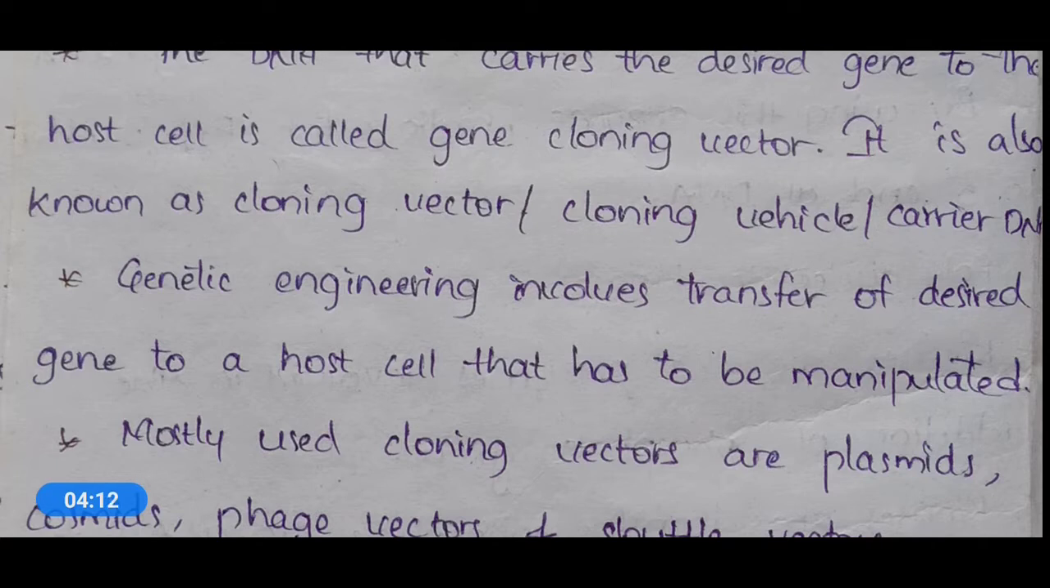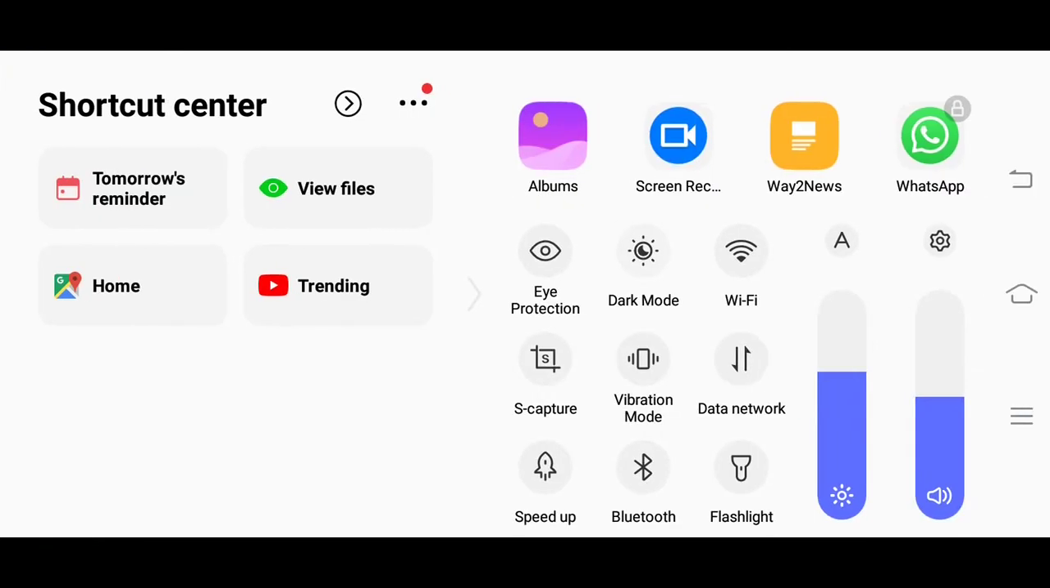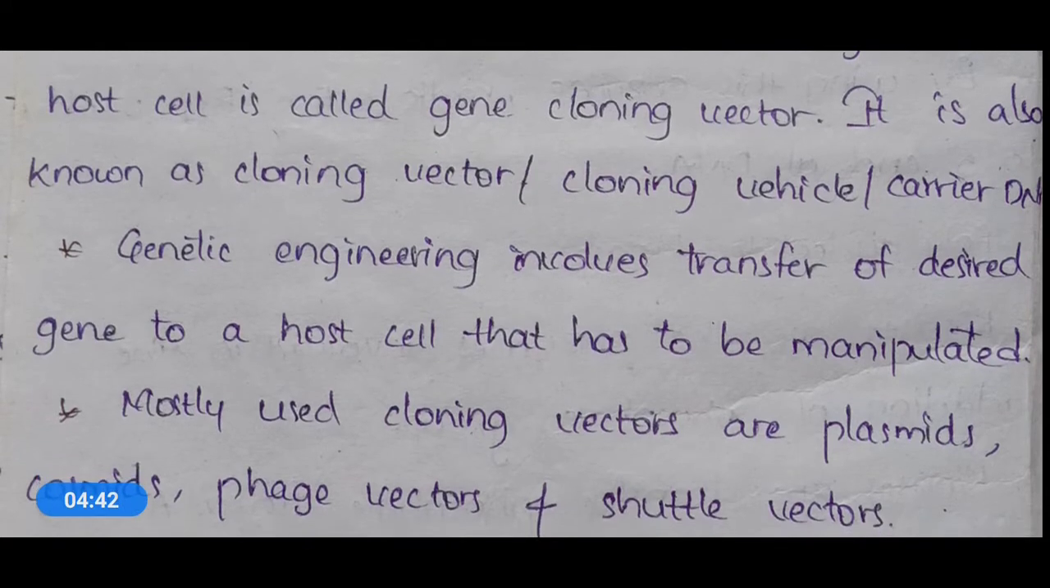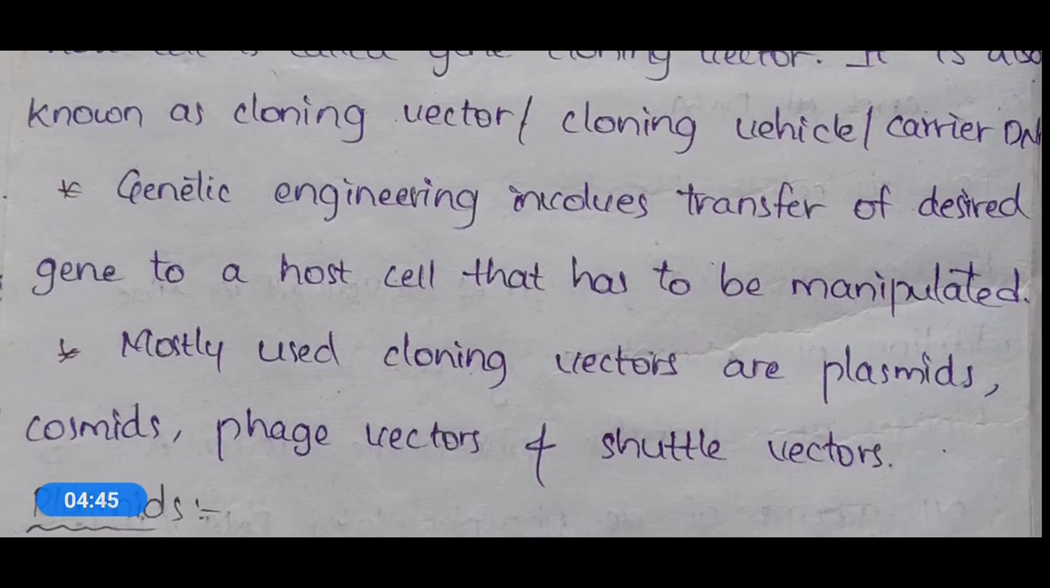Genetic engineering involves transfer of desired genes to a host cell that has to be manipulated. That means we are manipulating, that is, changing that particular gene in the organism by adding one gene of interest. So this is the major purpose of these vectors.